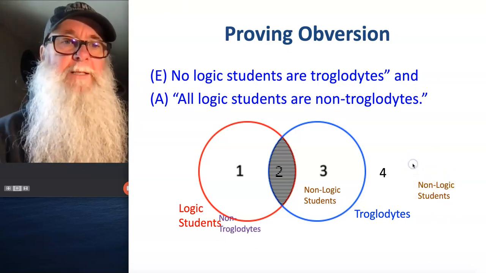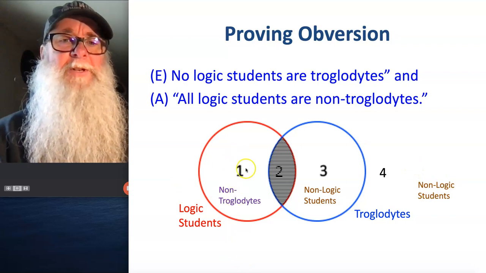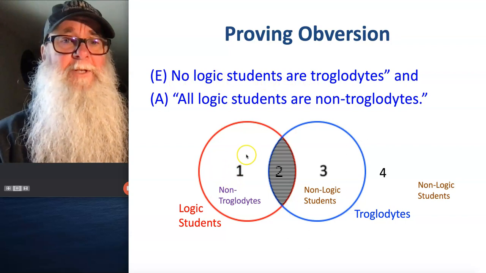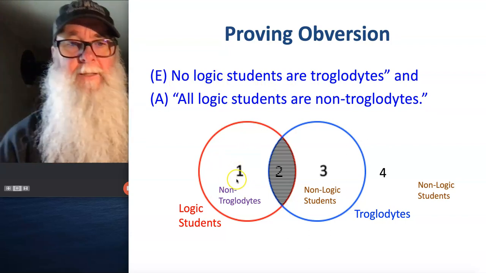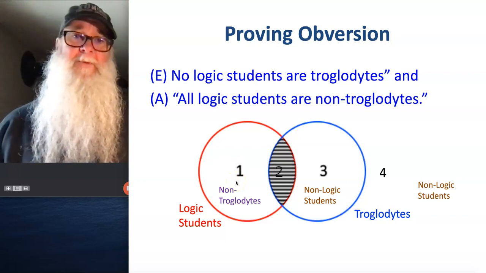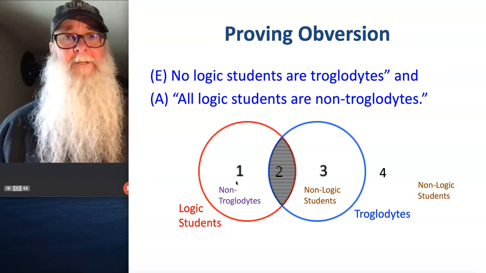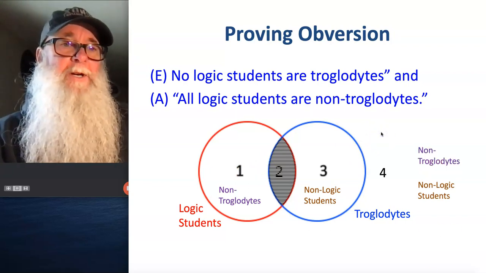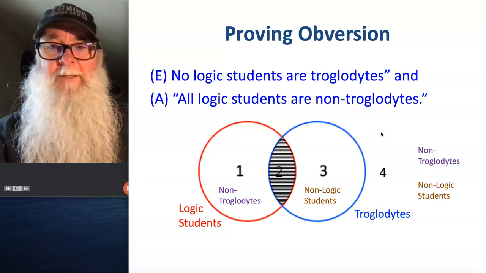Anything out here in area 4 wandering around in the field looking at the birds is a non-logic student. Similarly, all the non-troglodytes are here in area 1, because what the statement says is no logic students are troglodytes. There can't be any troglodytes here in area 1. Anything in area 1 is a logic student, and also a non-troglodyte, because no logic students are troglodytes. And then finally, of course, we have our non-troglodytes out here roaming around in the fields.